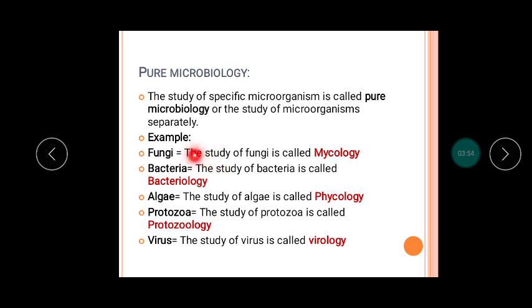Here are some examples: fungi, bacteria, algae, protozoa, and viruses. The study of fungi is known as mycology. The study of bacteria is known as bacteriology, in which we only study bacteria. The study of algae is known as phycology. The other name for phycology is also algology. Then protozoa: the study of protozoa is known as protozoology, in which we only study protozoa, and the study of viruses is known as virology, in which we only study viruses.